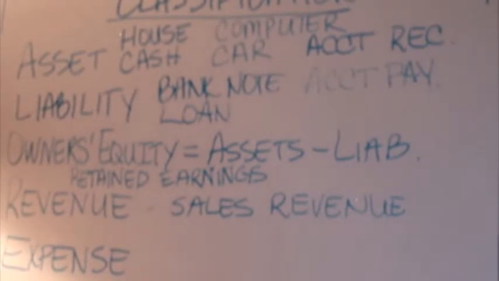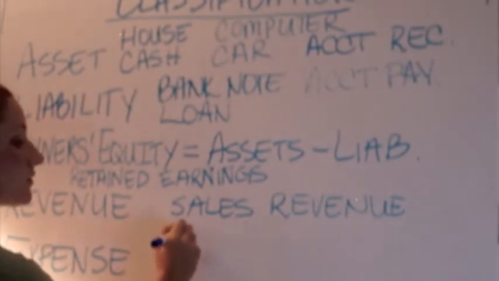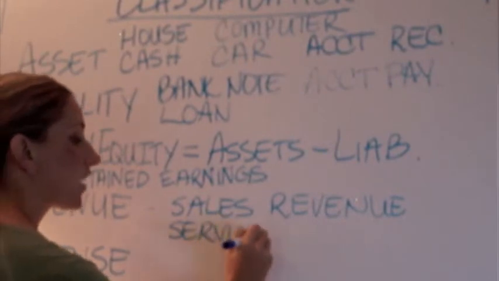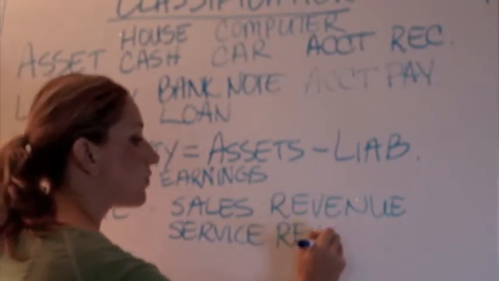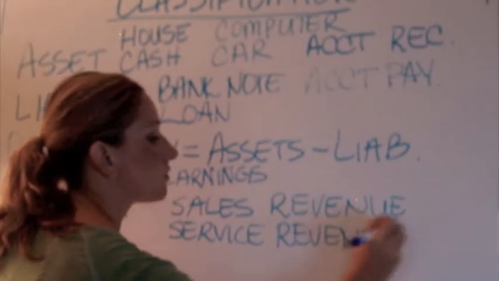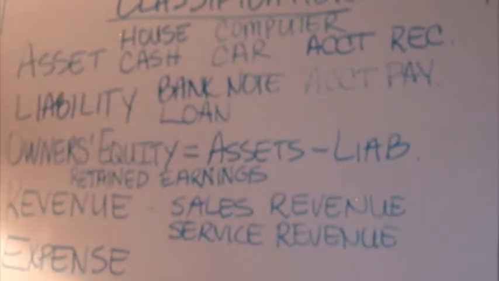If I'm a CPA and you bring your taxes to me and you ask for me to prepare your tax forms, I would consider that service revenue. I'm providing you a service, you are paying me for that service, and that's what I'm in business to do. Now let's say that I am just a regular civilian, I work at a corporate job during the day, and I sell my house. Is that what I'm in business to do? No. So that's not going to be considered a revenue of this kind. That could be considered income depending on years and all the other kinds of tax laws. We won't get into that.